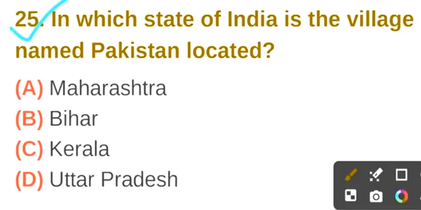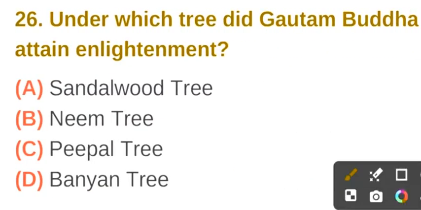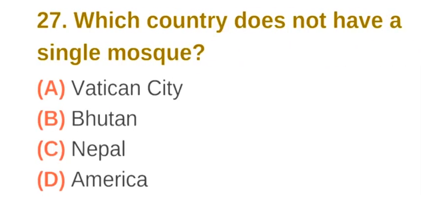Question number 25. In which state of India is the village named Pakistan located? The correct answer is option B, Bihar. Question number 26. Under which tree did Gautam Buddha attain enlightenment? The correct answer is option C, Peepal tree.